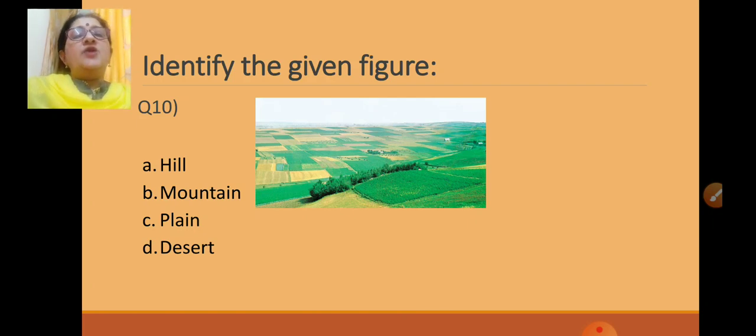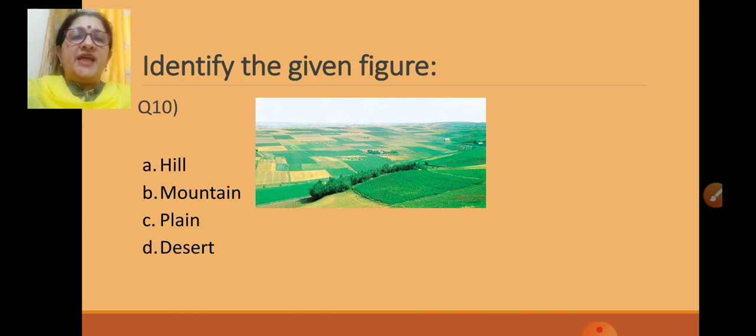Okay children. Now let us see this picture. What is this? Options are A, hill, B, mountain, C, plain, D, desert. A high land is called mountain and hill, and plain is a large area of flat land, and desert there is no water and is fully covered with sand.